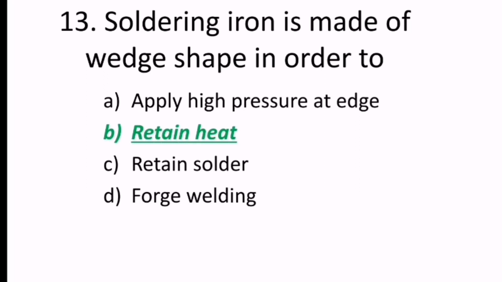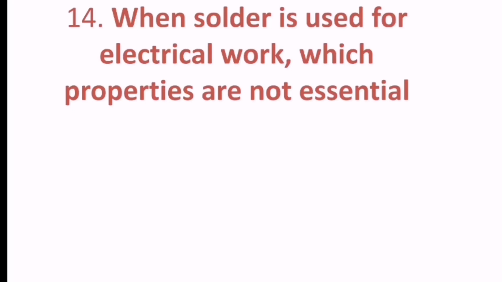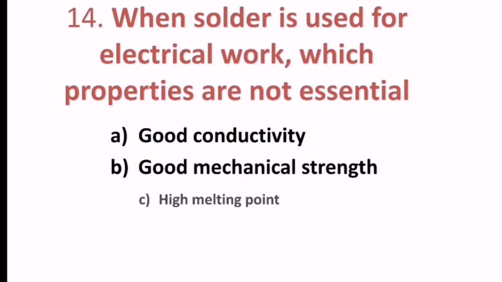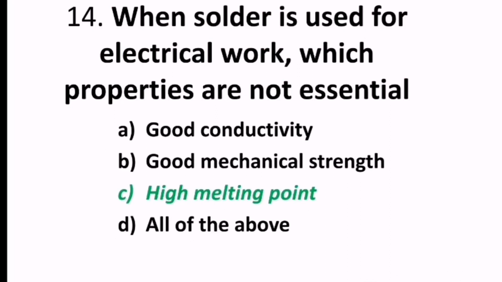The soldering iron is made of wedge shape to retain the heat. 14th question reads, when solder is used for electrical work, which properties are not essential? Maybe good conductivity, good mechanical strength, high melting point, or all of the above. Hence the correct answer is high melting point.